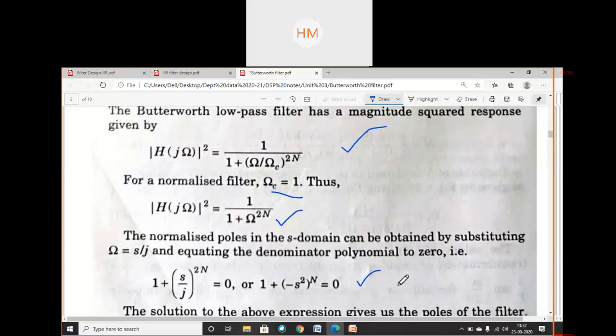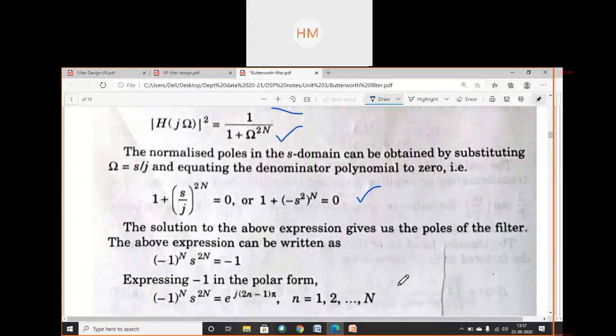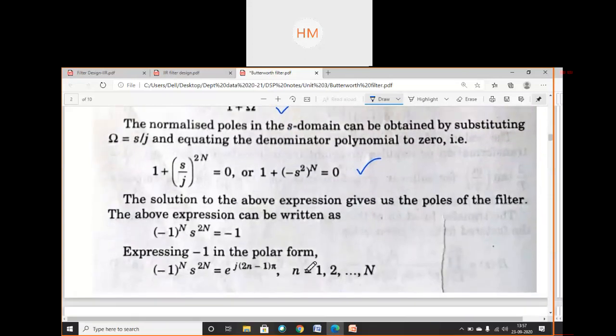Though no need to write this, okay? This I am just telling you, which I have discussed yesterday also. Poles. This can be written in this way. This will be equal to -1. Expressing -1 in the polar form. What is the significance of -1 in the polar form is written like this. It is e to the power j (2n minus 1) into pi.